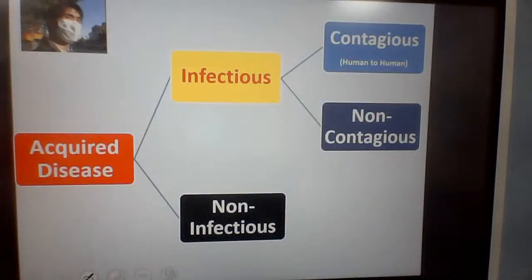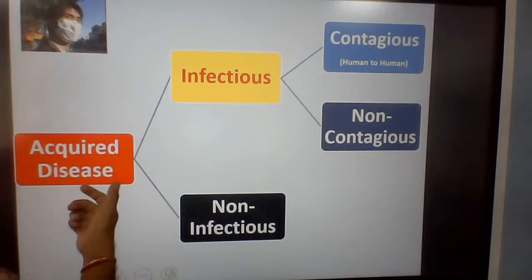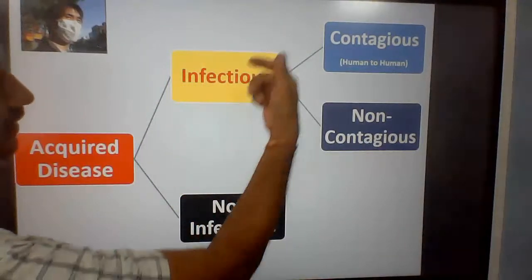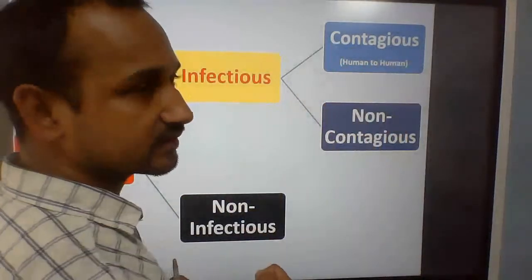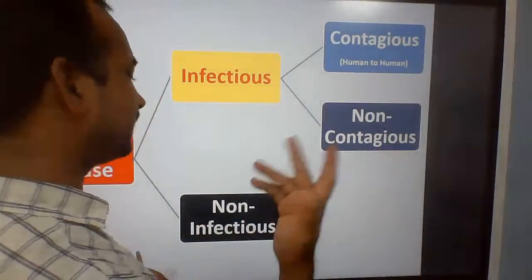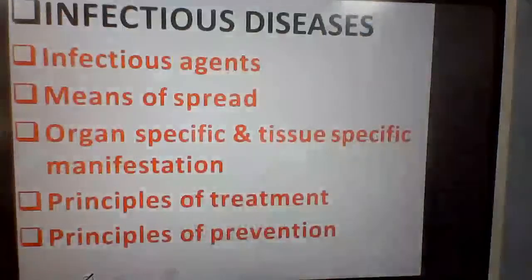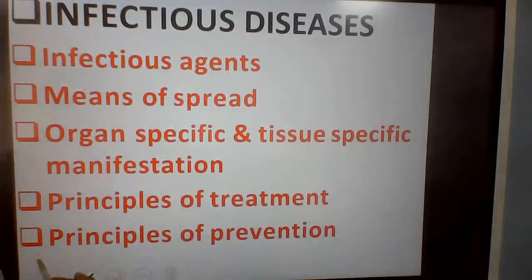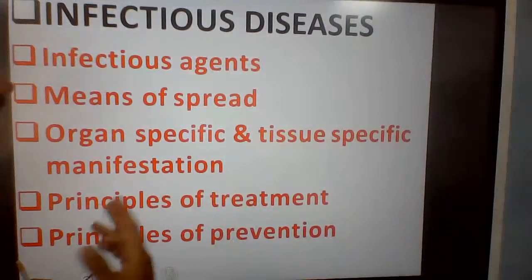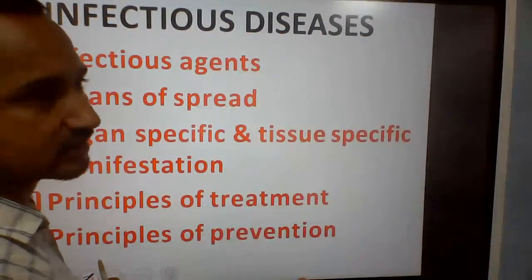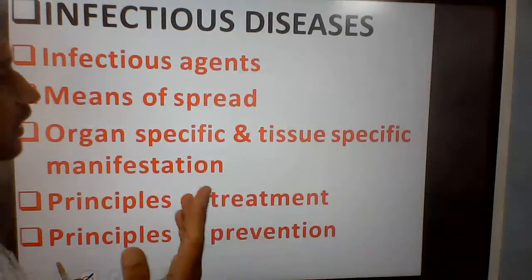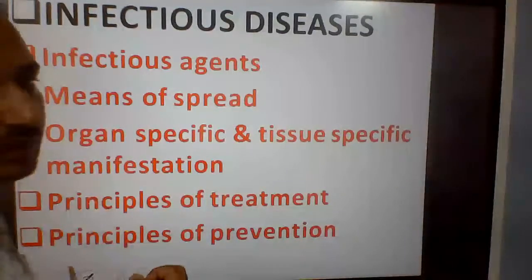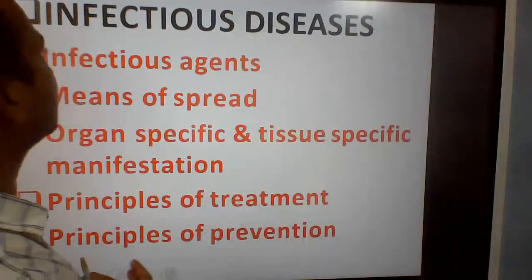Again, you can see acquired disease: infectious, non-infectious, contagious. Contagious, in the sense, human to human; non-contagious, human to animal, animal to human and birds, like that. So infectious disease transmits easily from one person to another person by direct contact, by touch, by sharing of cloth, by sharing of food, and through the environment also.